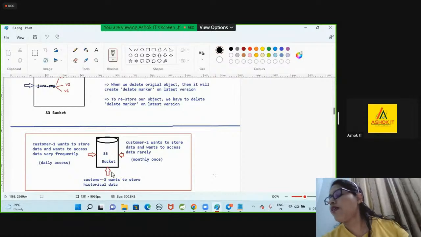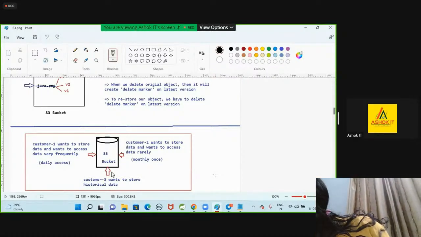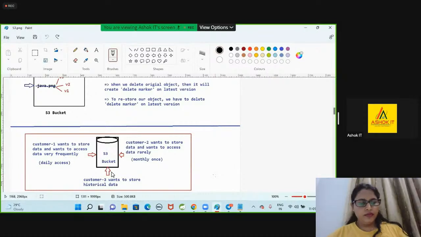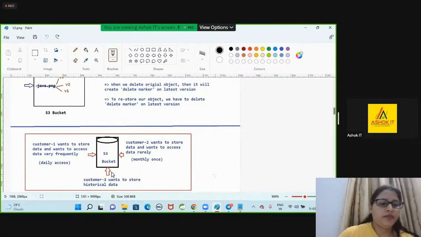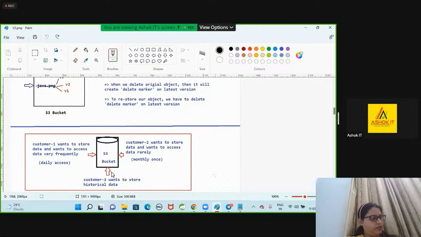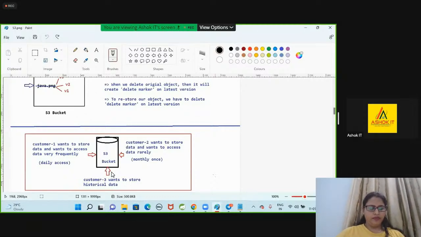Based on the number of times you are going to access the data, the bill will be generated. AWS is going to store the data and provide the data for you. AWS is giving storage capacity, unlimited storage. Any amount of data you can store. But based on how many times you retrieve the data from the S3 bucket, the bill will be generated.